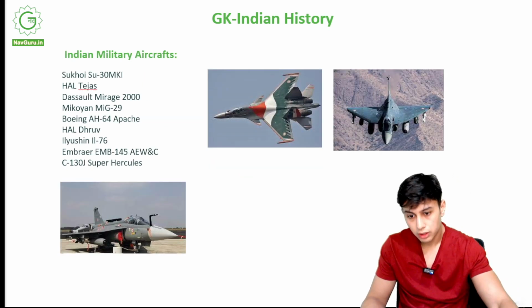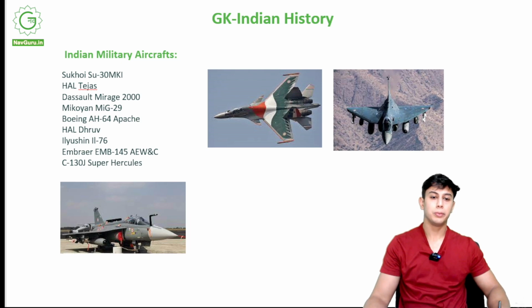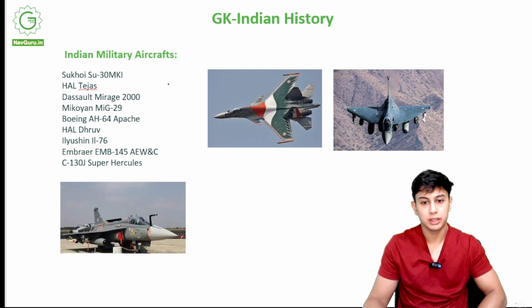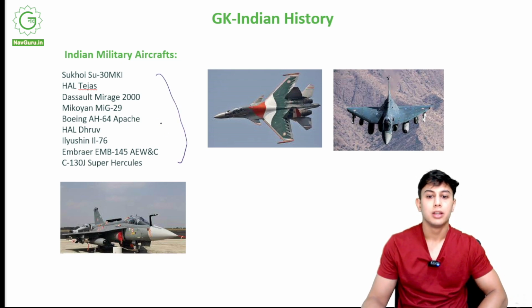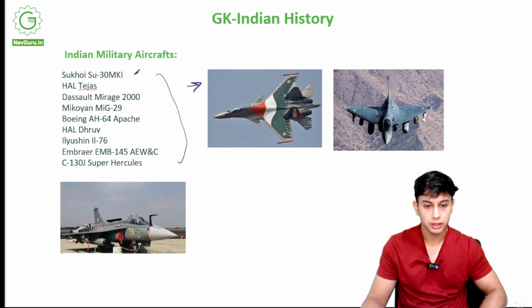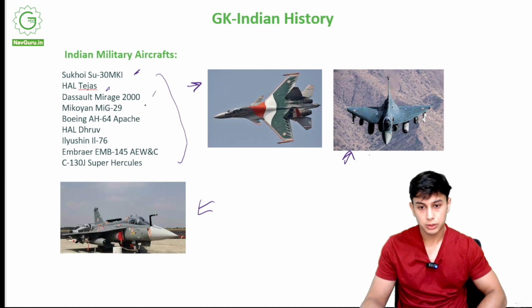Let's talk about a few military aircraft that have been in the Indian military. Sukhoi Su-30 MKI, that is this aircraft, Sukhoi, right? HAL Tejas, this is HAL Tejas. Dassault Mirage 2000, Mikoyan MiG-29.